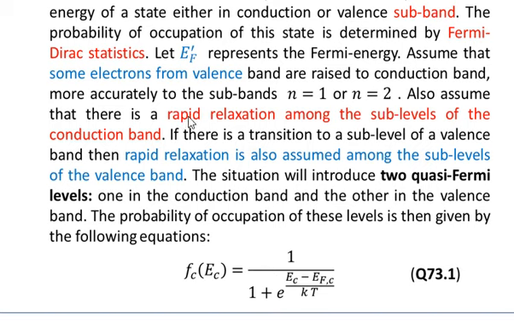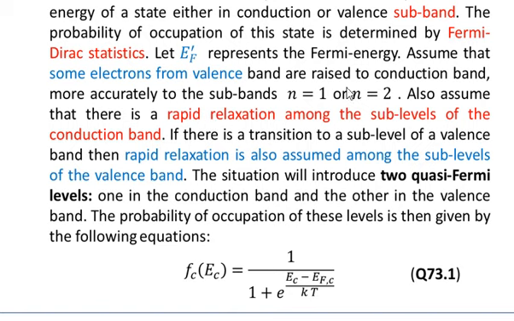That is, from the levels, for example, around n equal to 2 to the levels in n equal to 1 will be carried out through rapid relaxation in either the conduction band or in the valence band.